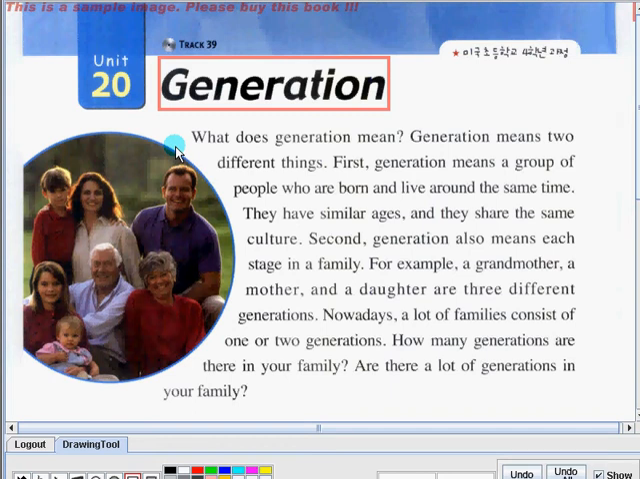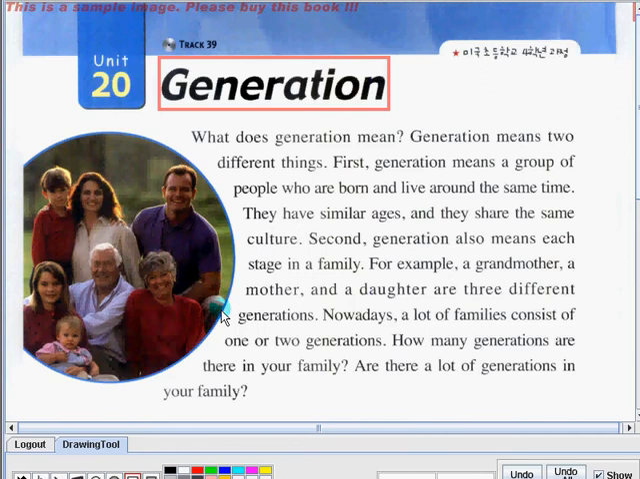Let's begin. What does generation mean? Generation means two different things. First, generation means a group of people who are born and live around the same time. They have similar ages and they share the same culture. Second, generation also means each stage in a family. For example, a grandmother, a mother, and a daughter are three different generations.